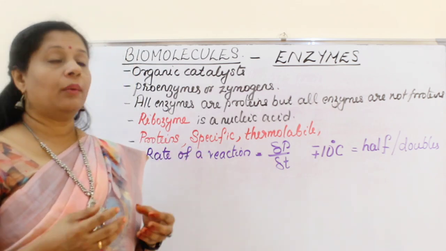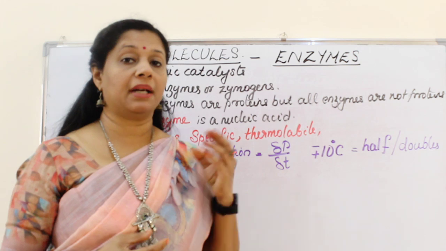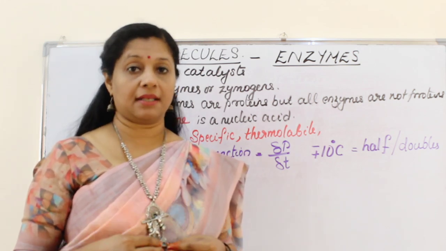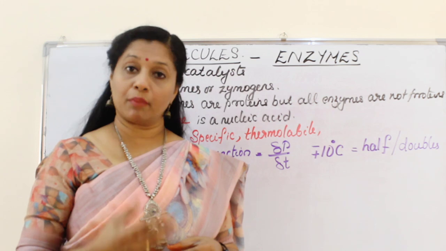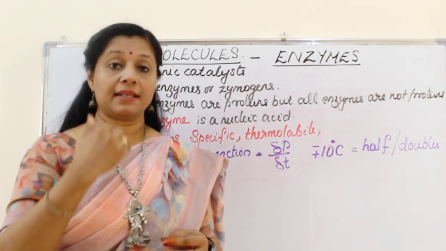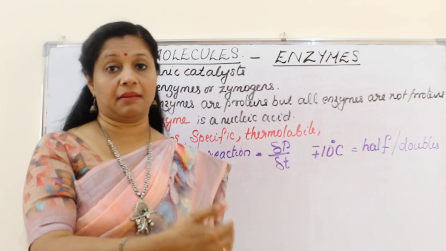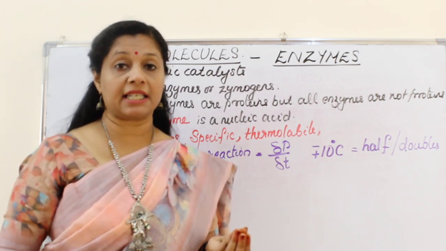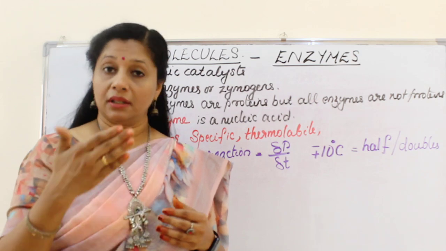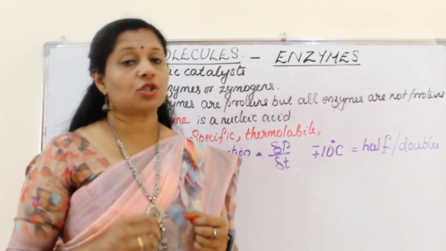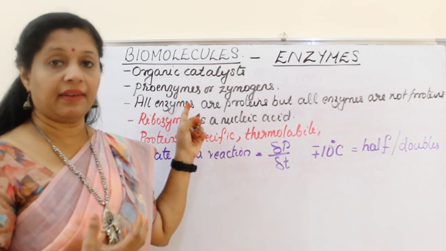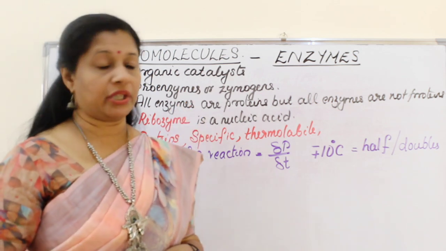Then another thing, when the enzymes are produced, if you remember last year when you learned digestion, we learned that there is an enzyme in the stomach, pepsin, for digesting protein. But we learned hydrochloric acid functions as activating this pepsin. That means pepsin is present in an inactive form called pepsinogen, and then it will be converted into the active form called pepsin. So most of the enzymes are secreted as proenzymes, meaning inactive enzymes. They are also called zymogens.